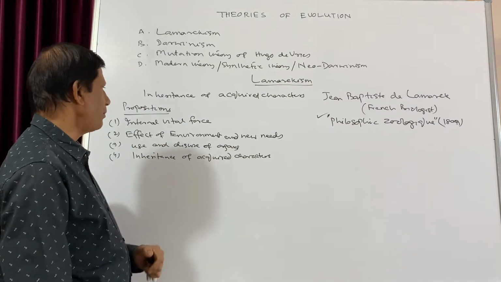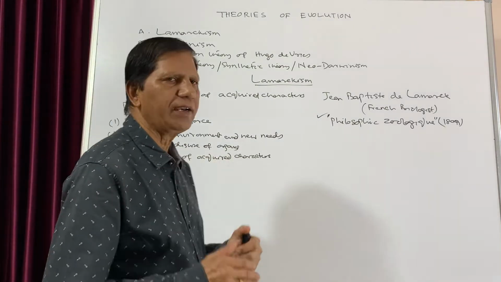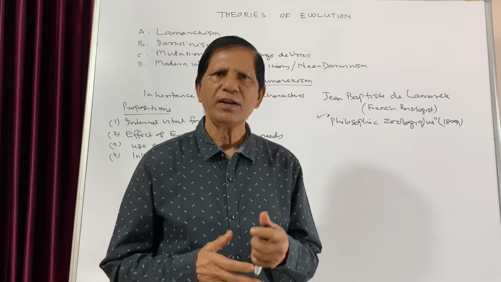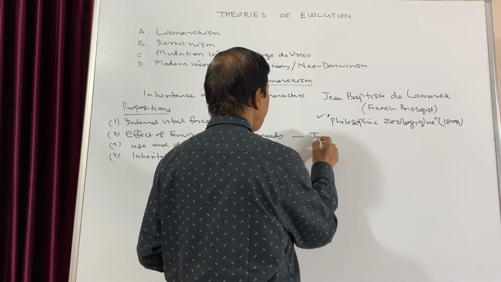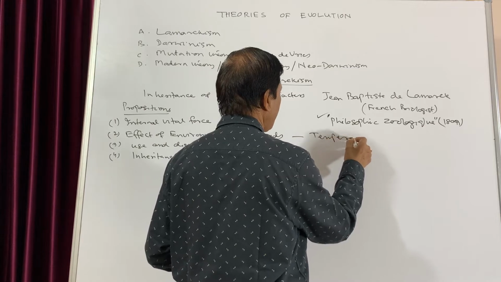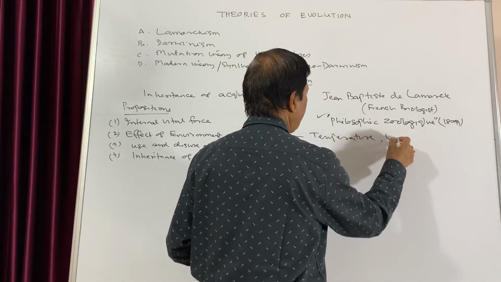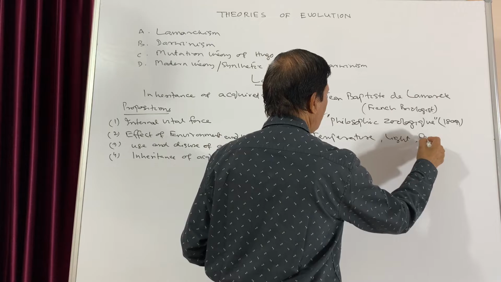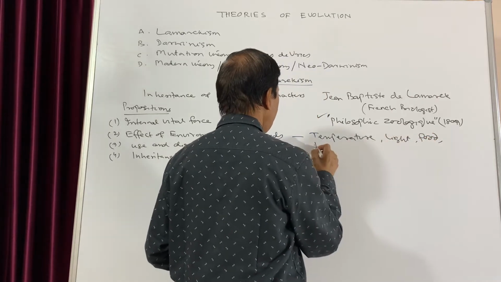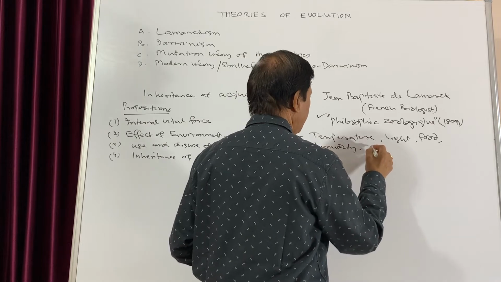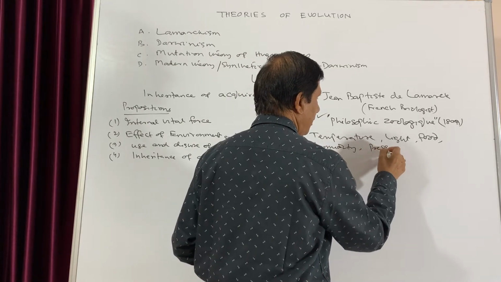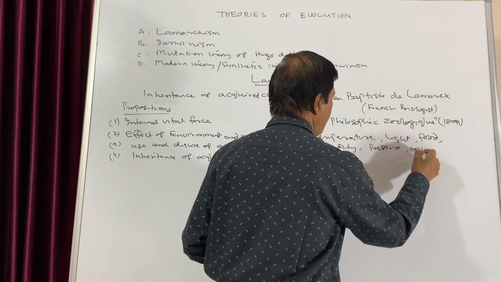Now come to the second point, effect of environment and new needs. The environment, we can say, may be temperature, light, food, humidity, then pressure, wind.